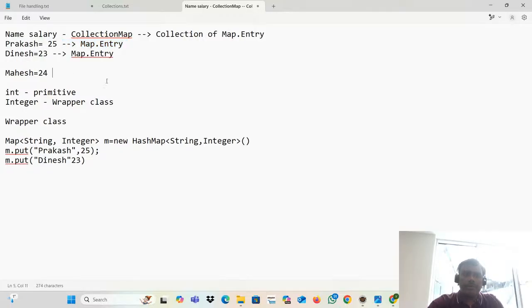Another one is a Map.Entry. Another one is a Map.Entry. So this collection of Map.Entry is nothing but a collection map. Map.Entry is nothing but a single entity. Prakash equal to 25, that is one Map.Entry. Dinesh equal to 23, that is one Map.Entry. Magesh equal to 24, that is also one Map.Entry.